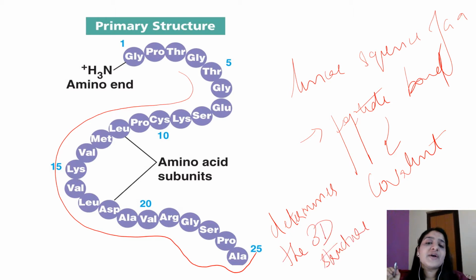Important points you have to remember about primary structure: it is a linear sequence of amino acids, the bonds involved are the covalent peptide bonds, and this amino acid sequence determines the 3D structure of the protein.